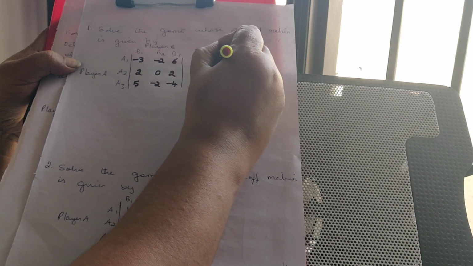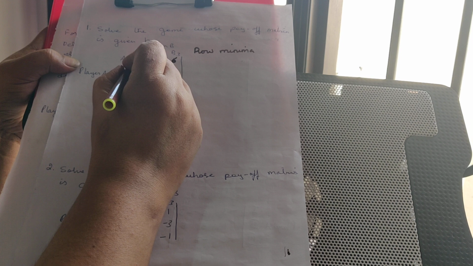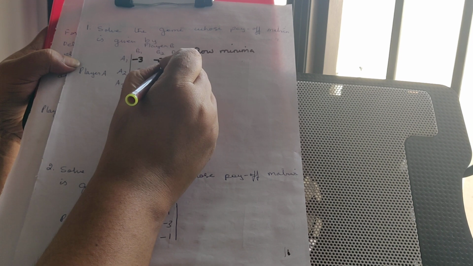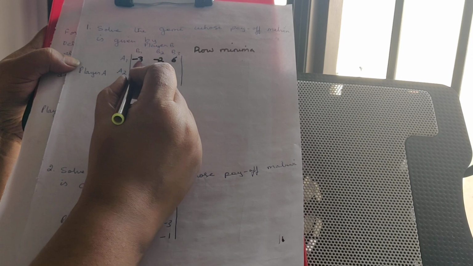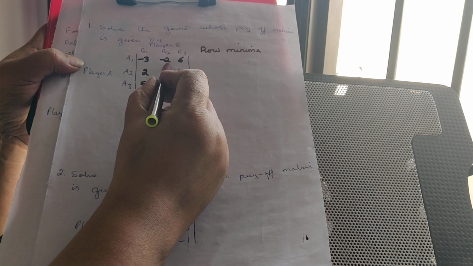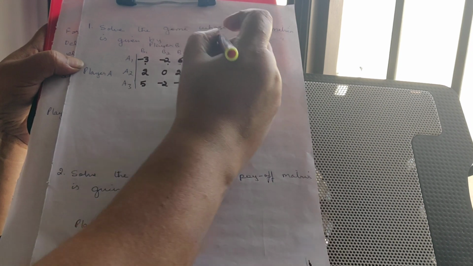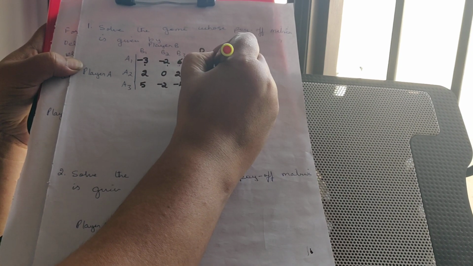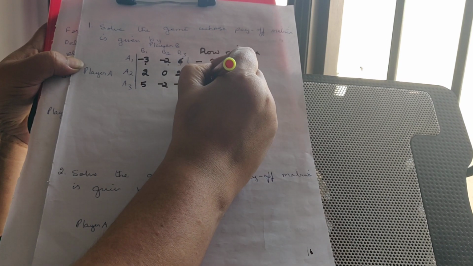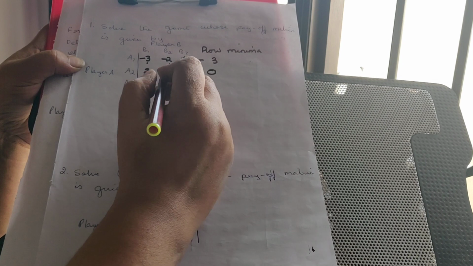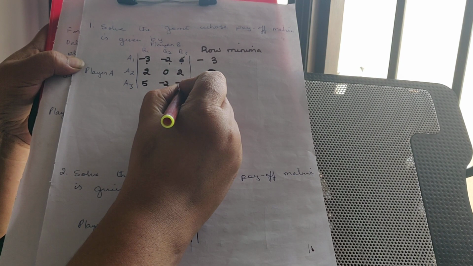First you find the row minima. Row minima is nothing but choosing the smallest element among the row. Now what is the smallest element? -3 is there, -2 is there, 6. So you know that in this row the smallest element is -3. Now 2, 0, 2. Obviously 0 is the smallest value. Here 5, -2, -4.